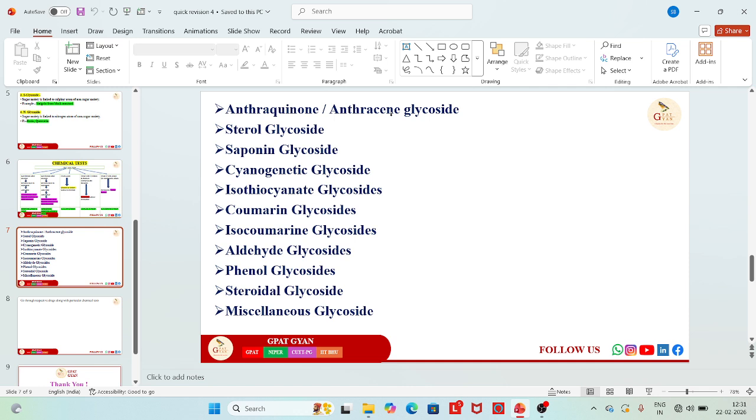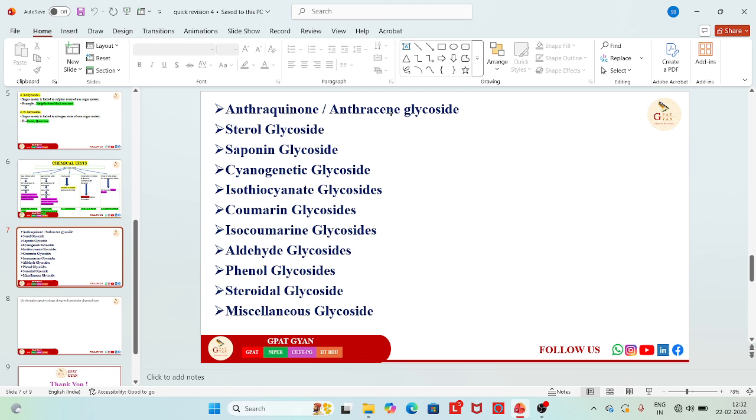So go through these drugs with proper classification. As I tell every time, go for the drugs with proper classification.